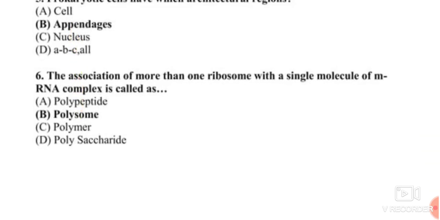Question number 6. The association of more than one ribosome with a single molecule of mRNA complex is called as. The correct answer for this is a polysome. Polysome is a group of ribosomes bound to a messenger RNA molecule like beads on a thread.